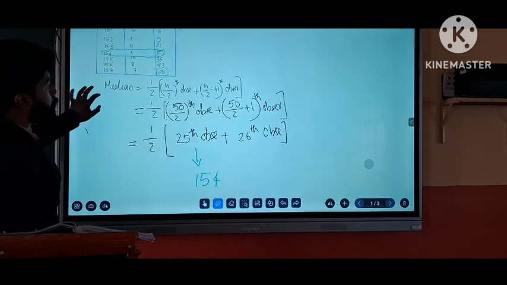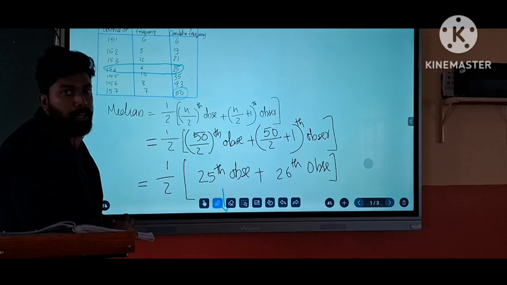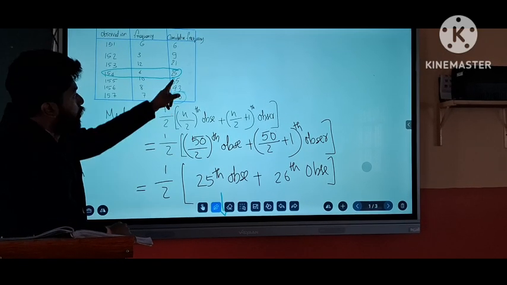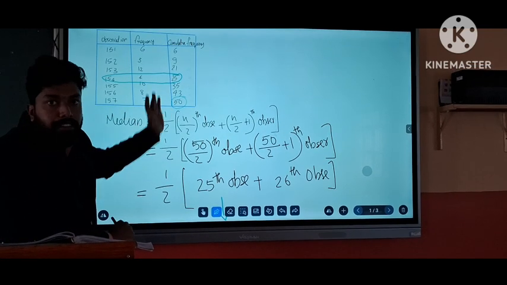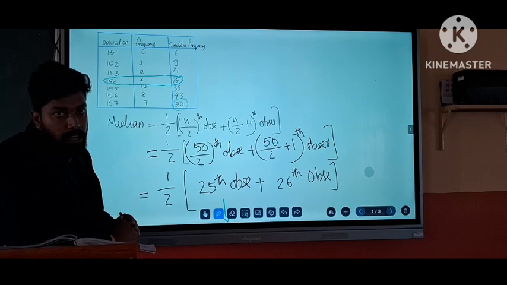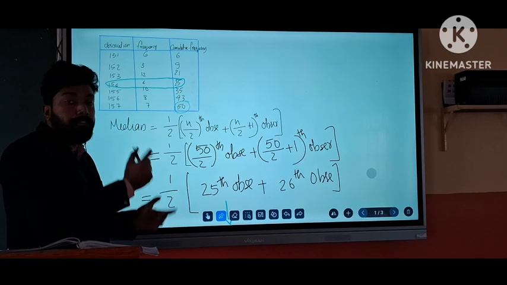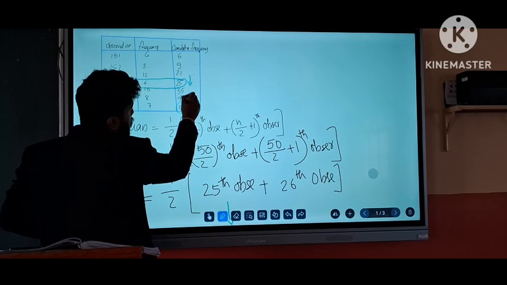Now, the 26th observation. The 26th observation is not directly given here, but you know that 26 occurs after 25 and before 35. Because in the cumulative frequency table we have only 25, and after that 35. So the 26th observation lies after 25 and before 35.